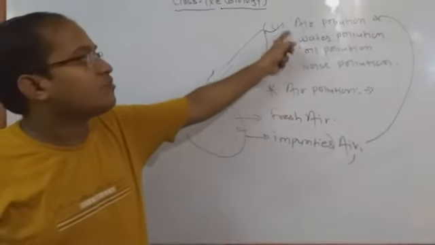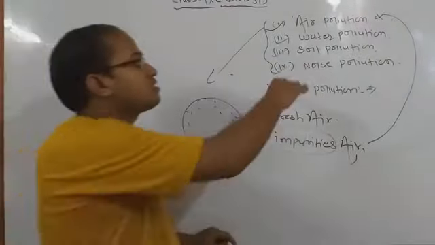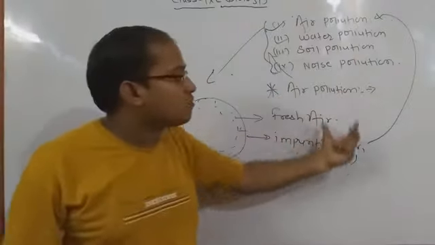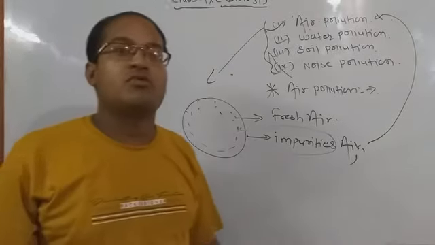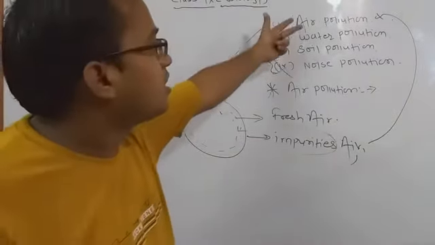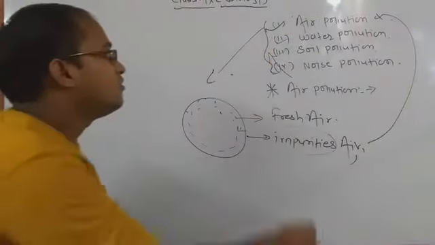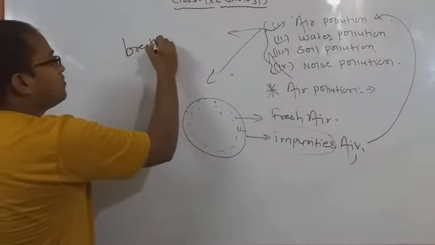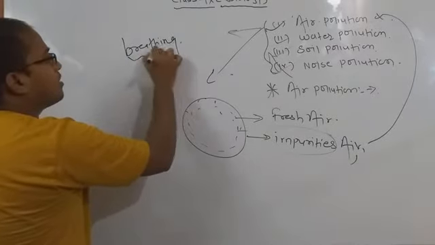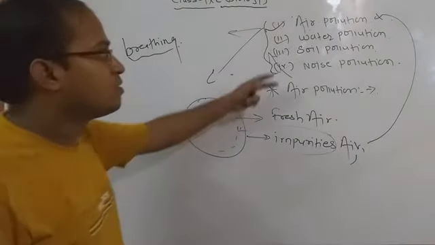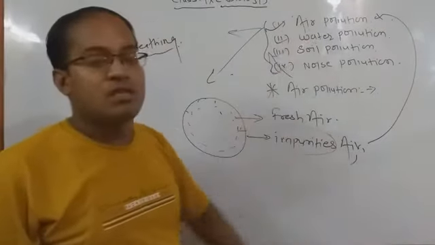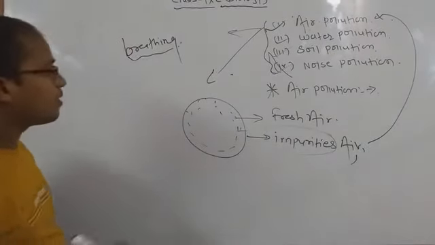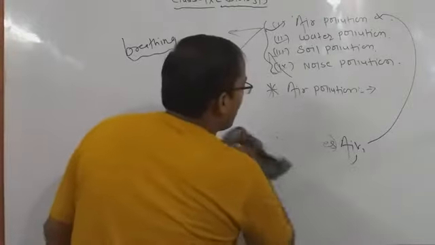नॉइज इज अ डिफरेंट फ्रॉम ऑल दिस थिंग्स, ओके, वी विल डिस्कस इन अ लेटर क्लासेस. सो जब भी इम्प्योरिटीज आपके एयर, वाटर और सॉइल में मिक्स होती हैं, दैट कॉजेस द पॉल्यूशन एंड इट इज आल्सो कॉल्ड एज air, water and soil. Generally we know that air is the breathing part of human beings. It is the most important part for human beings, because without three elements life is not possible on the earth.